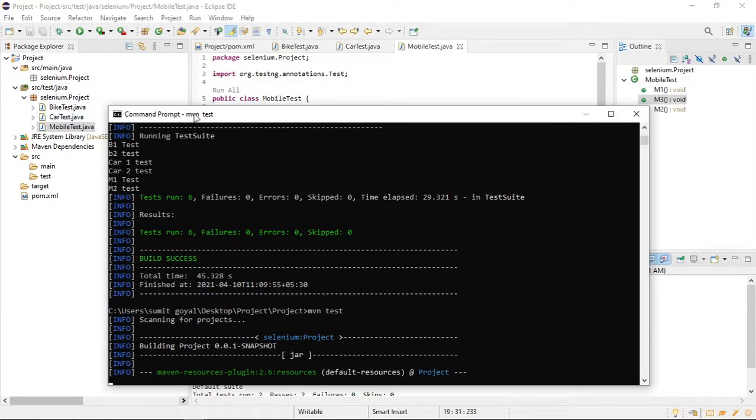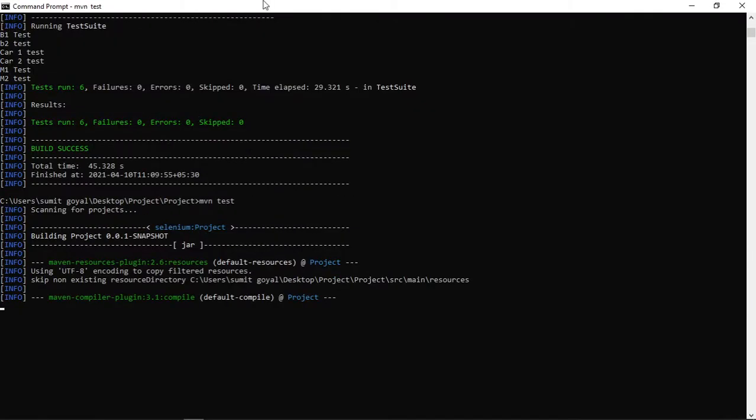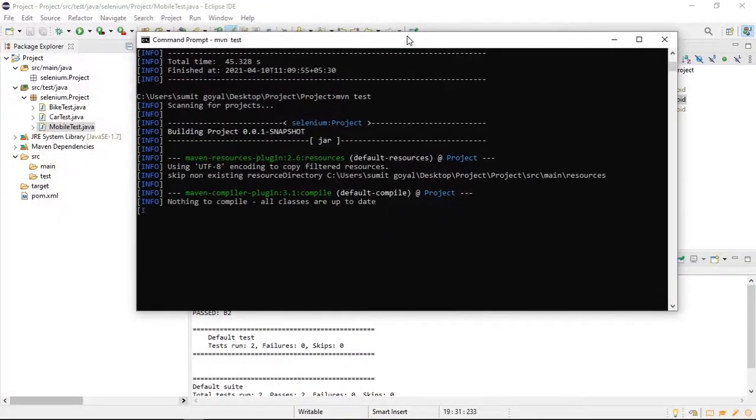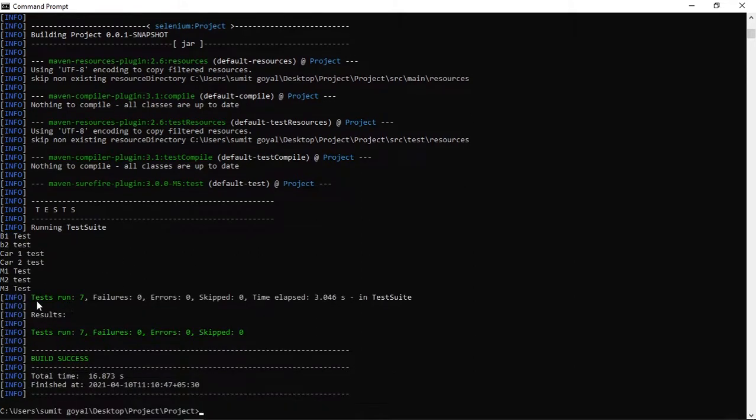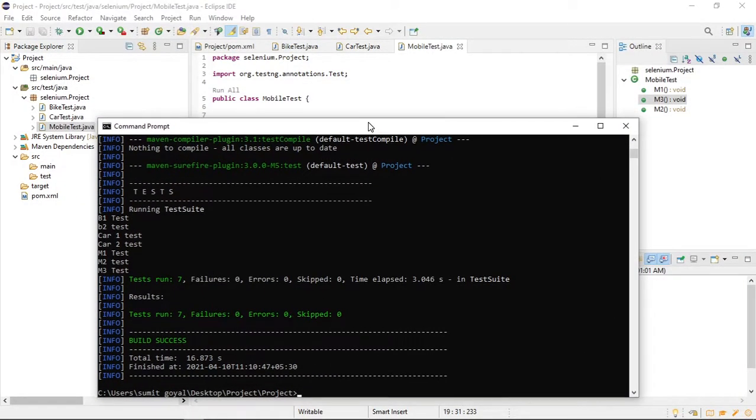These are the 3 as of now. You can see total test cases run 7 because I have added one more. So this is how you can run all the test cases with the help of Maven.